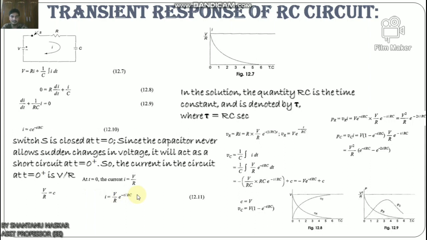When switch S is closed, the response decays with time as shown in this figure. Look here, response decays with time. In the solution, the quantity RC is the time constant and is denoted by tau, where tau equals RC. After 5 time constants, the curve reaches 99% of its final value, which is shown in this figure. Look here.